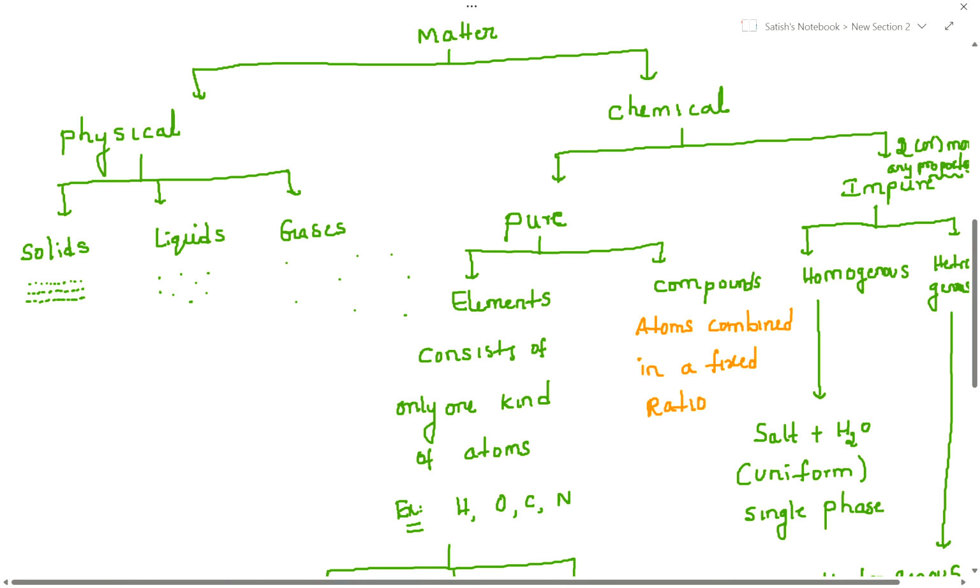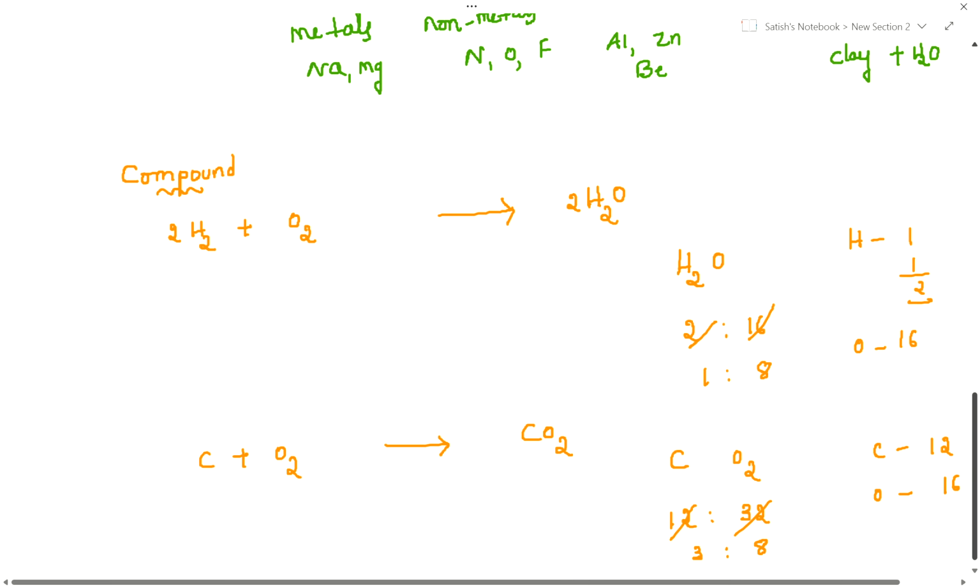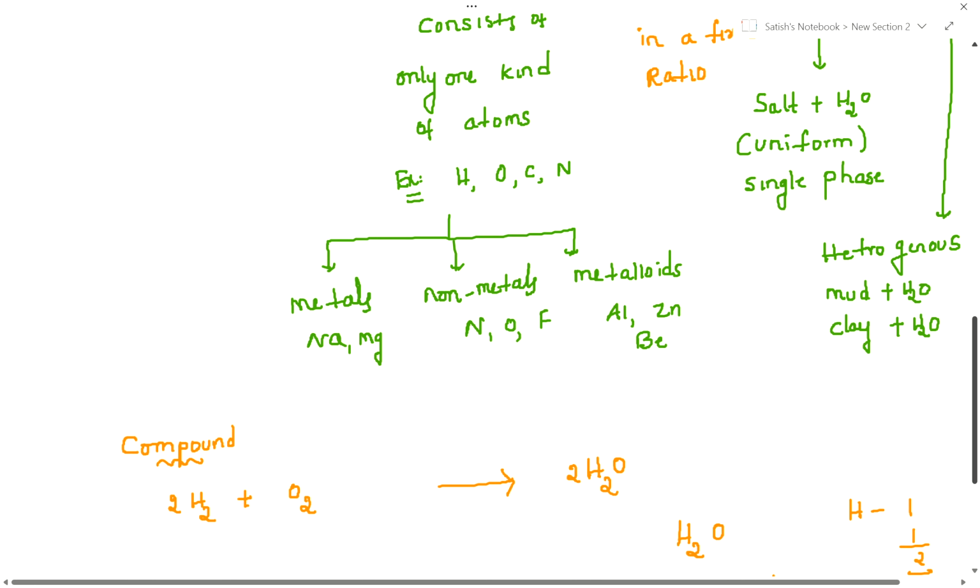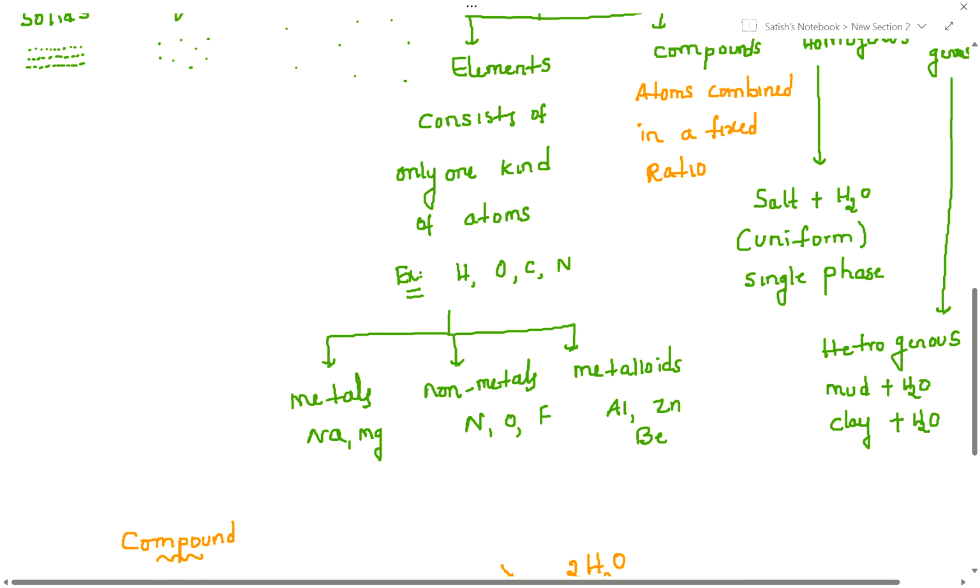Now come back to this one. What is this? Pure substances. Here again we have to concentrate more. So what is this pure substances? Pure substances, elements and compounds. Elements and atoms both are same. Compounds and molecules almost same. So easily you can understand in the next video after giving the examples. Now elements consist of only one kind of atoms: hydrogen, oxygen, nitrogen, carbon, like this. Next one, these are all classified into metals, non-metals and metalloids. And what is the compound, students? Compound is nothing but atoms combined in the fixed ratio.